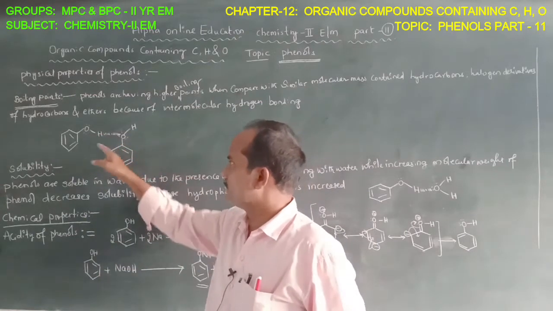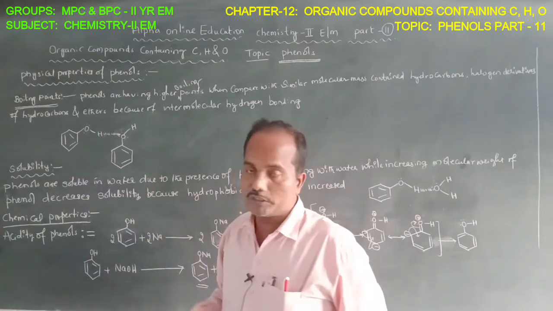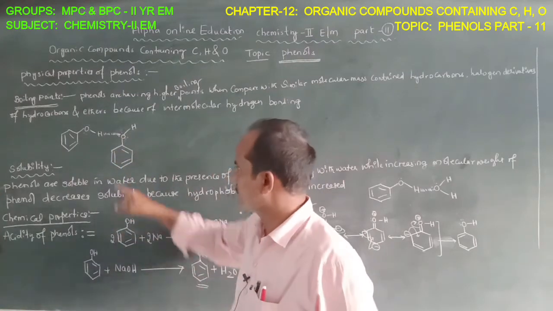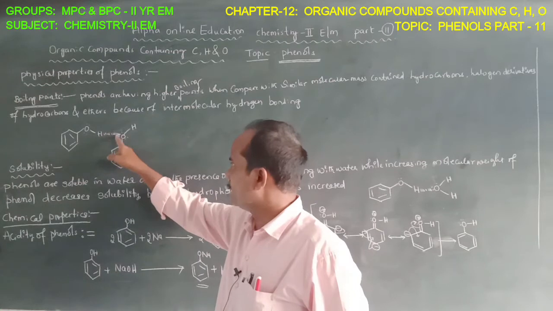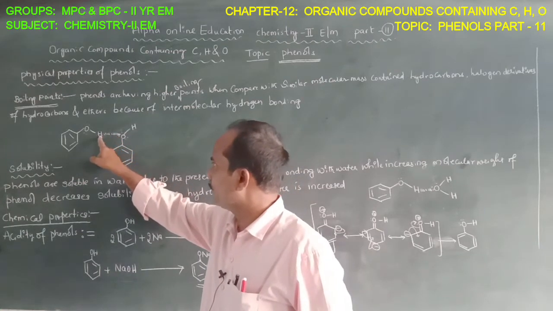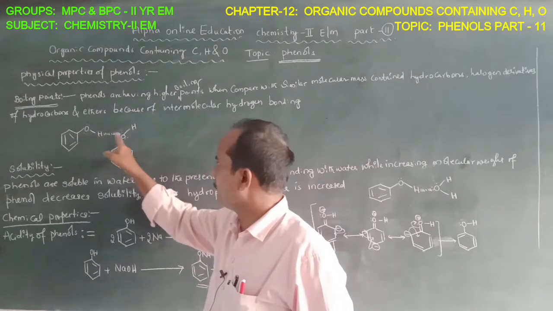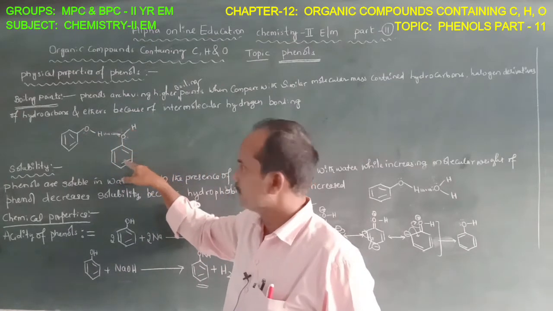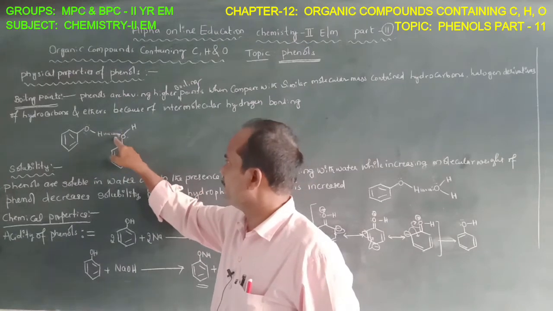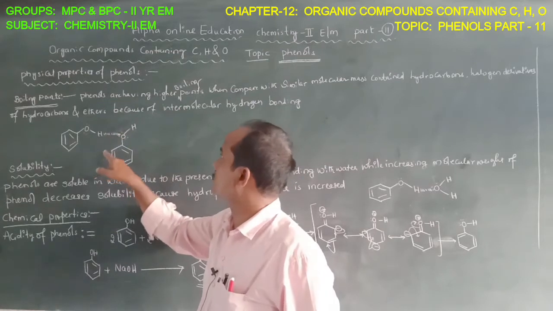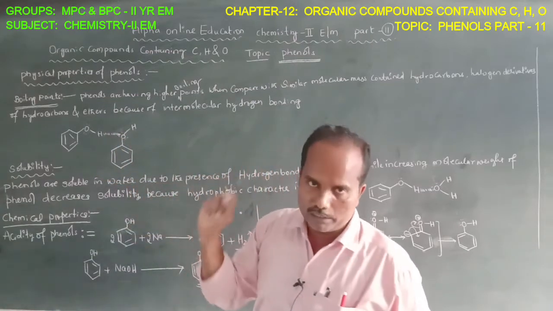You can observe the intermolecular hydrogen bonding between two phenol molecules. This is the partial attraction force developed between the hydrogen of one phenolic molecule and the oxygen of another phenolic molecule. So because of the presence of intermolecular hydrogen bonding, phenolic compounds have higher boiling points.